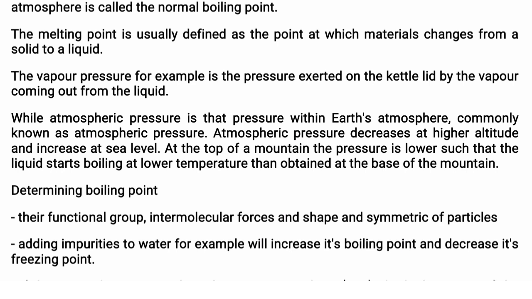So the higher you go, the lower the pressure, and the lower down you go to the earth, the higher the pressure. At the top of a mountain, the pressure is lower, such that the liquid starts boiling at a lower temperature than at the base of the mountain.